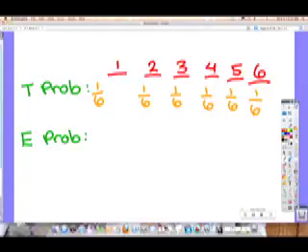4. All right, our experimental probability. What did we get for the 1s? 1 out of 6. What did we get for the 2s? We got 0 out of 6. What did we get for the 3s?